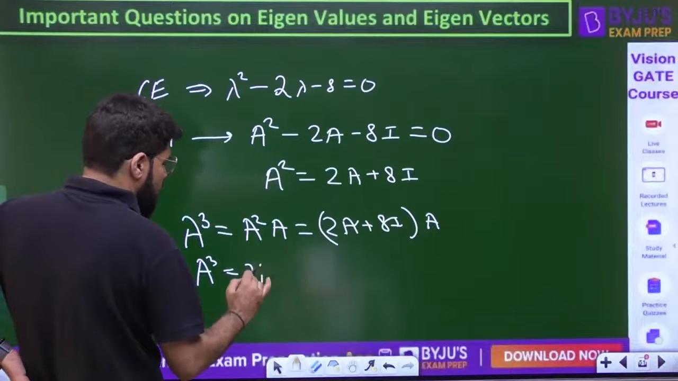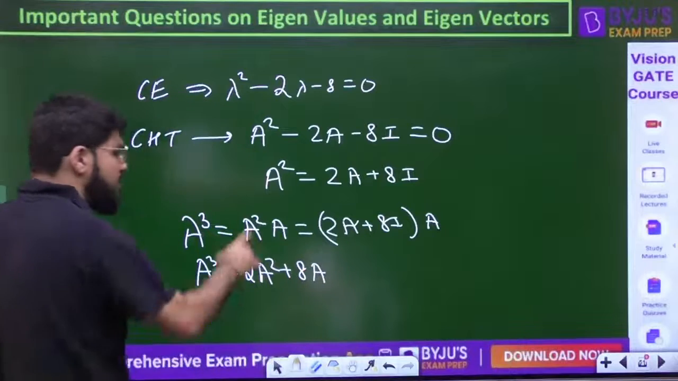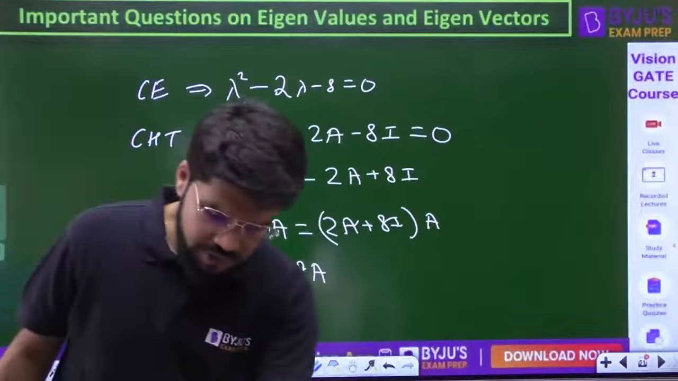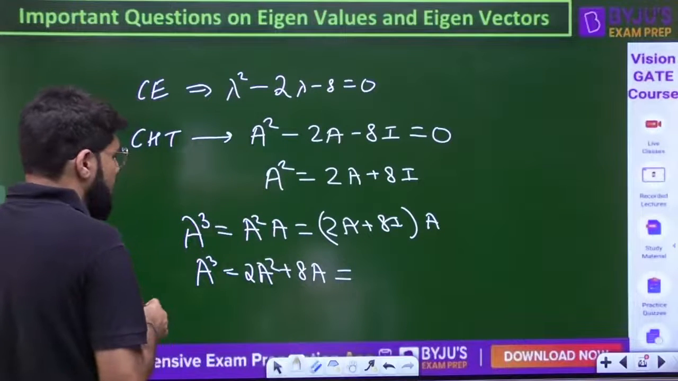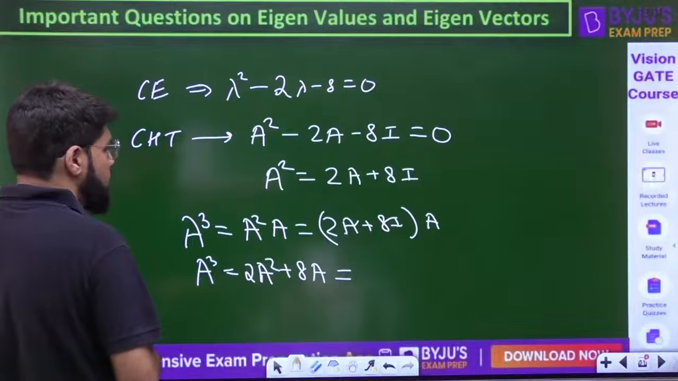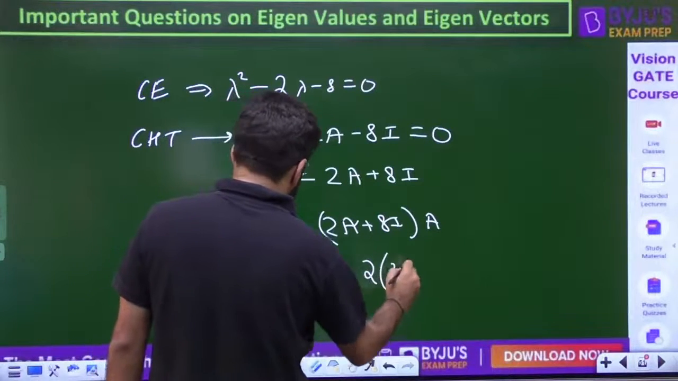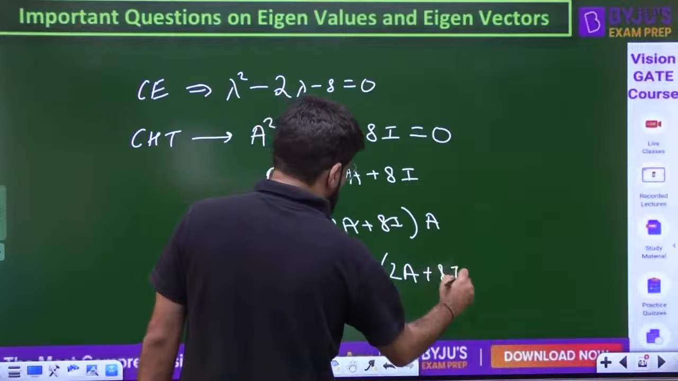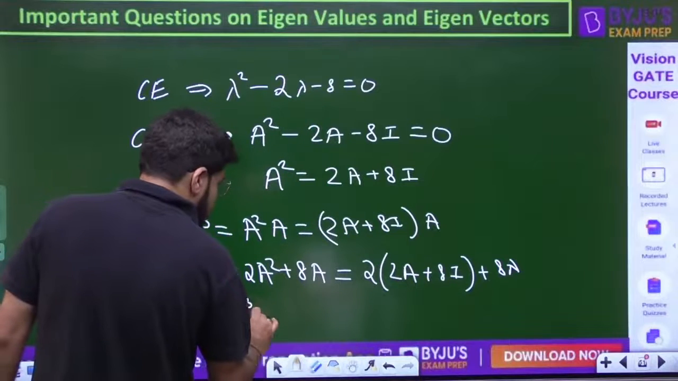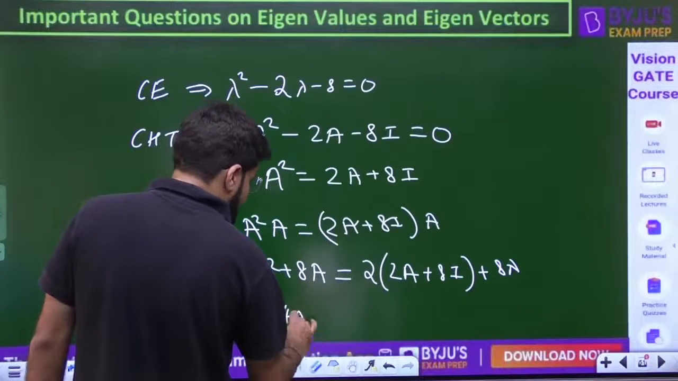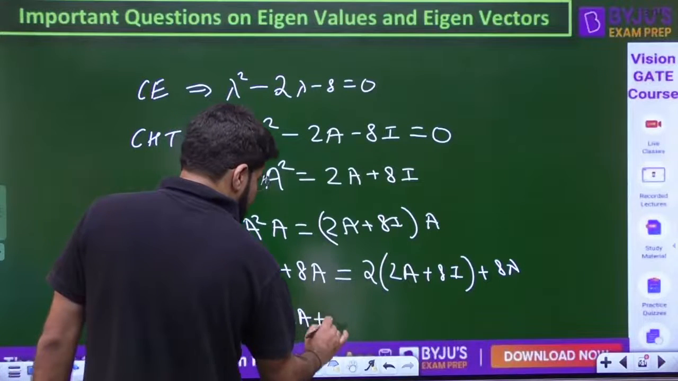So A cube turns out to be 2A square plus 8A. Further, what is the value of A square? We can replace it once again, no issues. A square is 2A plus 8I, so 2 times that, and then further plus 8A. So A cube is equal to 2 2s are 4A, 4A plus 8A, total 12A, and then plus 16I.